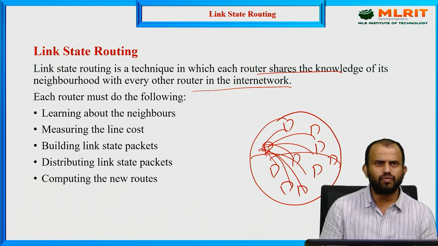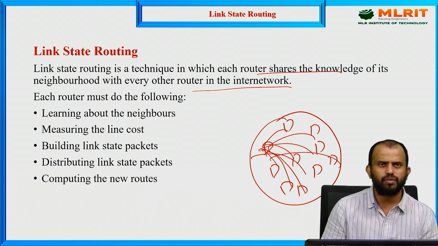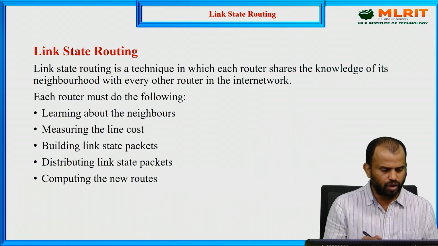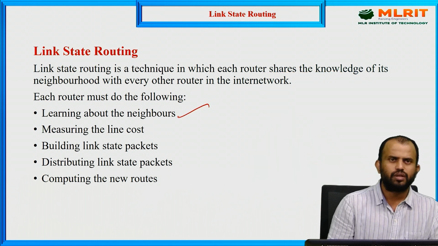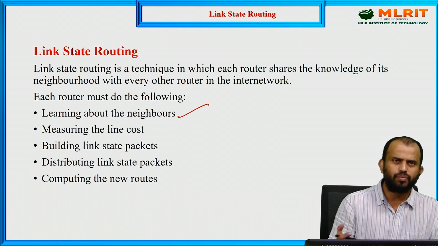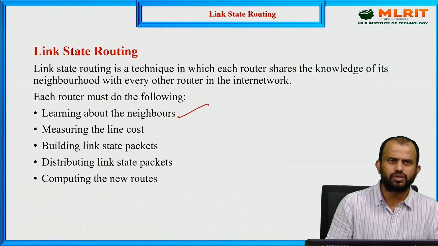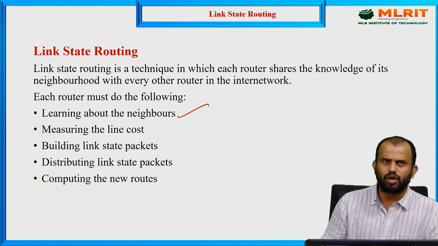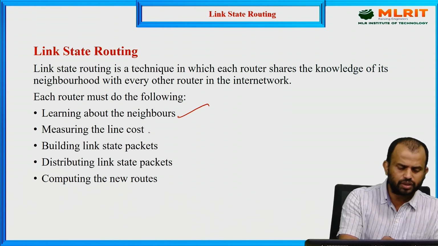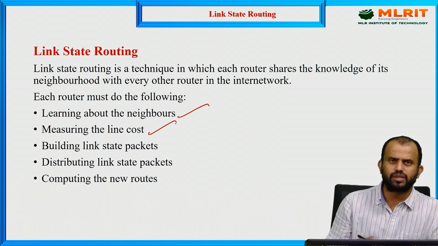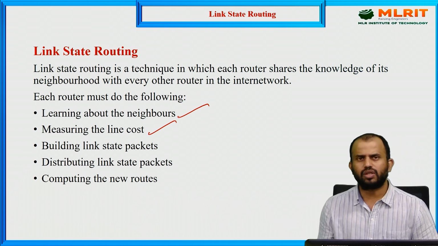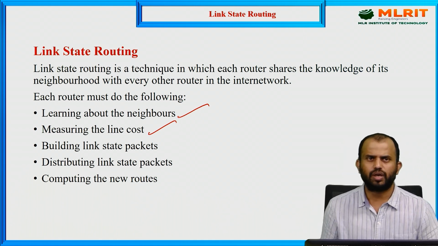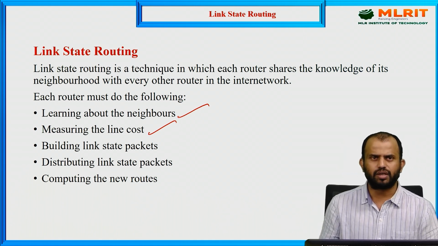But in inter-network joining there are multiple mechanisms, which we call learning about the neighbors. We need to get the information from the neighbors, ask them, and make a note of them. That we call learning about neighbors and measuring the line cost. How much distance is there, and how much cost was consumed, so that we can measure the value. We call that the line cost value.